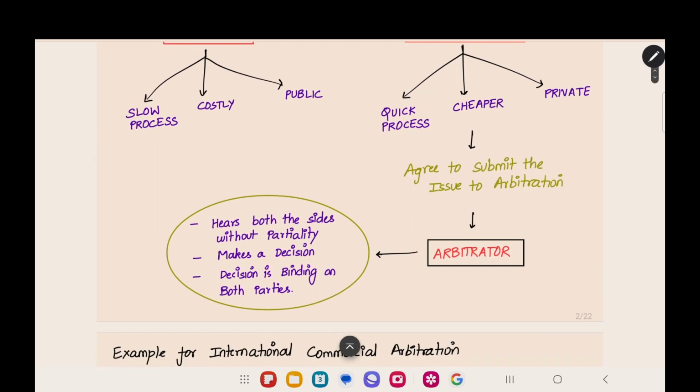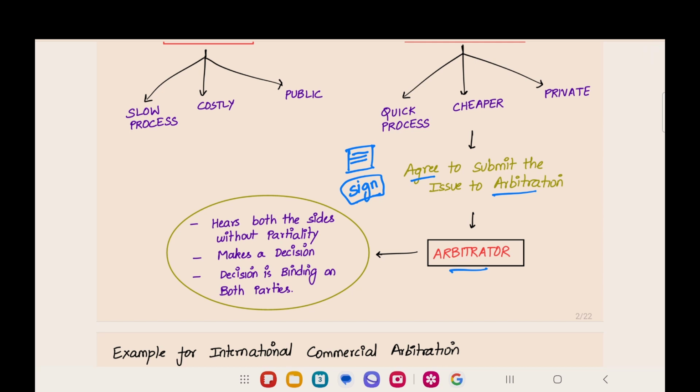Now, after selecting arbitration, both of them have to appoint an arbitrator. Before that, they have to agree to submit the issue to arbitration. For that, they have to prepare a document, and in writing they have to state that they are agreeing to solve this dispute through arbitration, and both of them should sign the agreement. This is the arbitration agreement. An arbitration agreement can only be in writing.